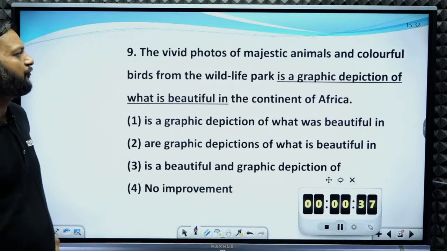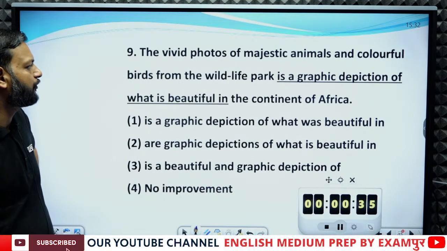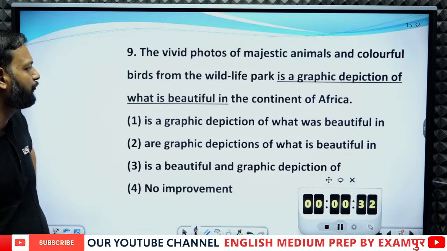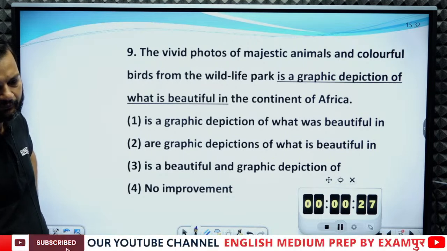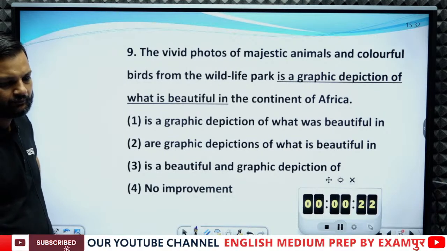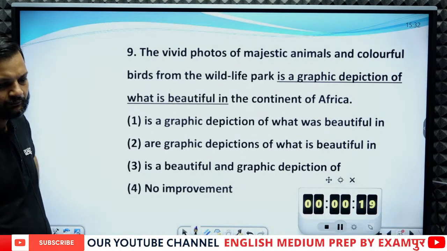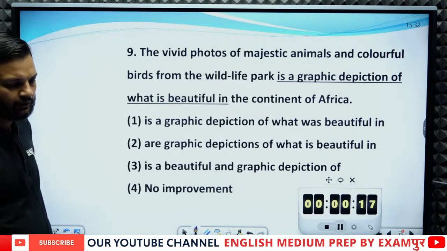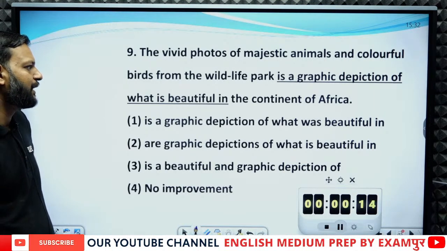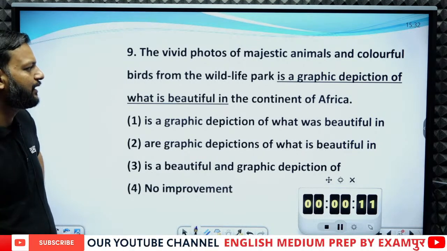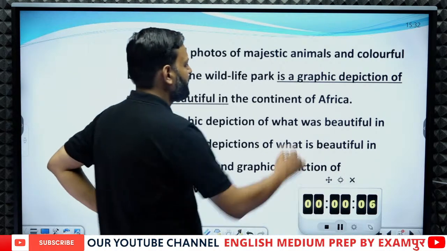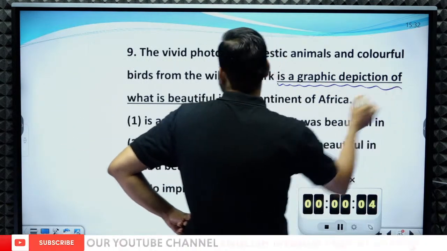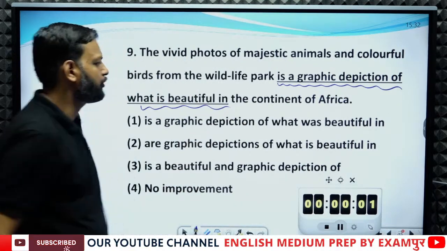The vivid photos of majestic animals and colorful birds from the wildlife park is a graphic depiction of what is beautiful in the continent of Africa. This part has been underlined: is a graphic depiction of what is beautiful in the continent of Africa.